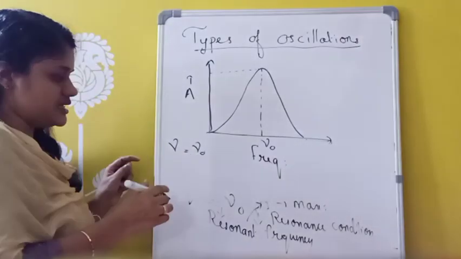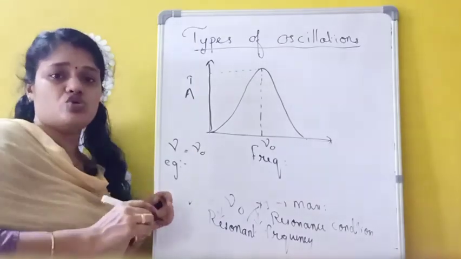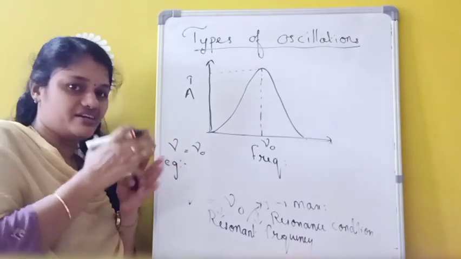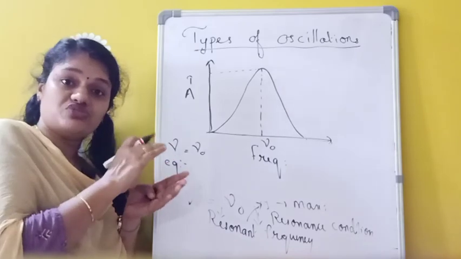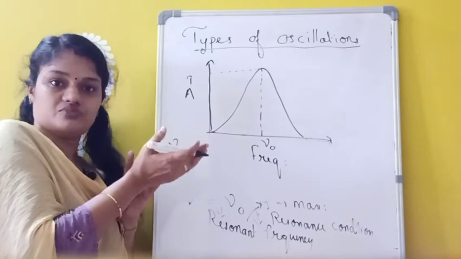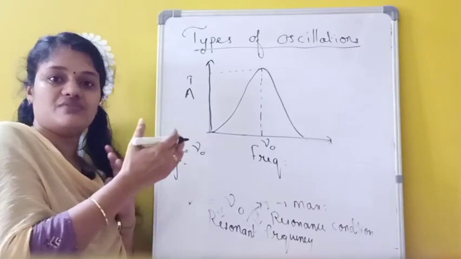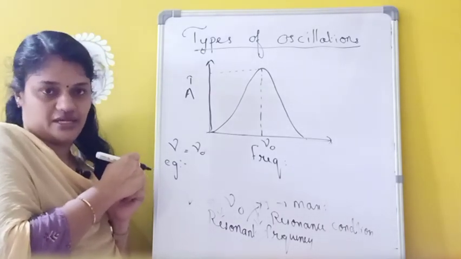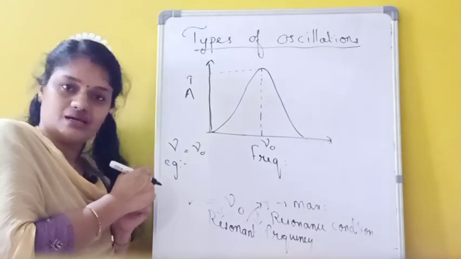One best example is whenever an aircraft is moving near a building, the window panes will shatter. That is due to the resonance condition. At that time the frequency of oscillation of the aircraft and the window pane may be the same. When both frequencies are the same, the window pane may oscillate with very high amplitude. So it is an example of resonance. At this resonance condition, the amplitude of oscillation is very high.